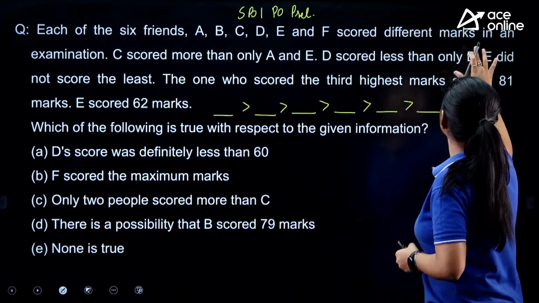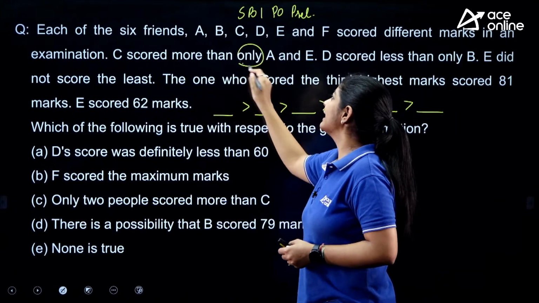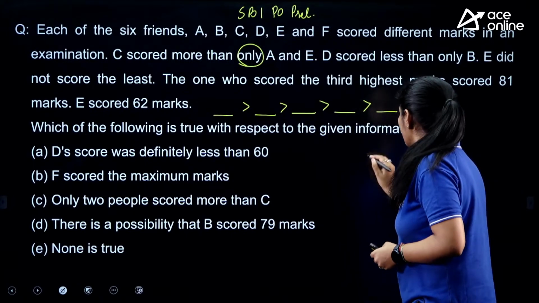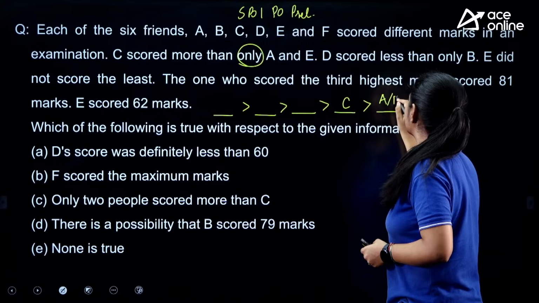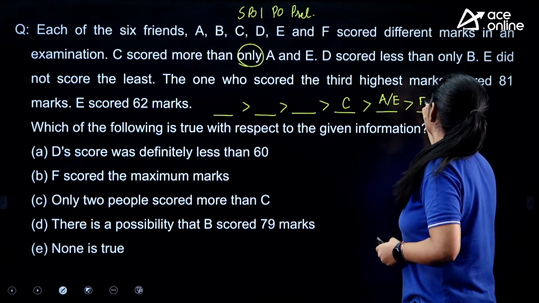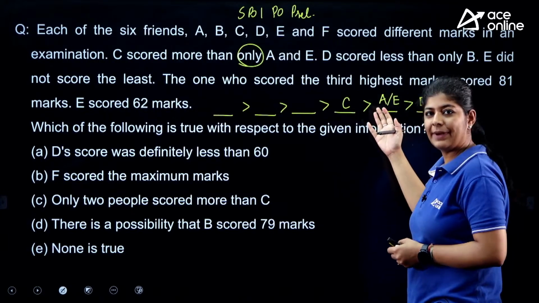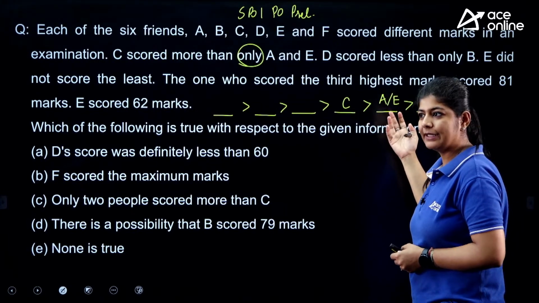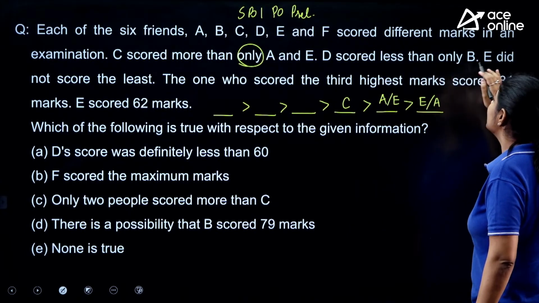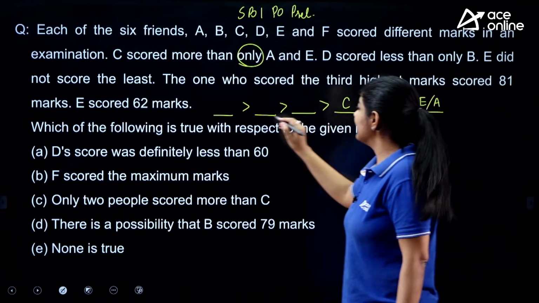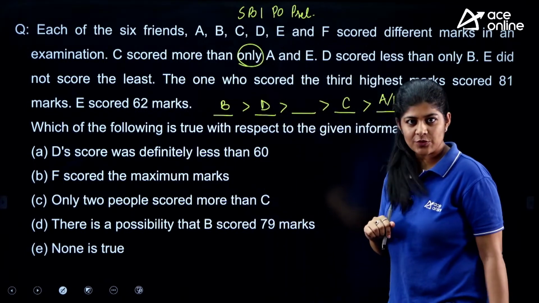Now the question is saying that C secured more than only A and E. So we can put C over here, but here we don't know whether A will come or E will come at this place. Next, D scored less than only B. So this is the arrangement we are having.